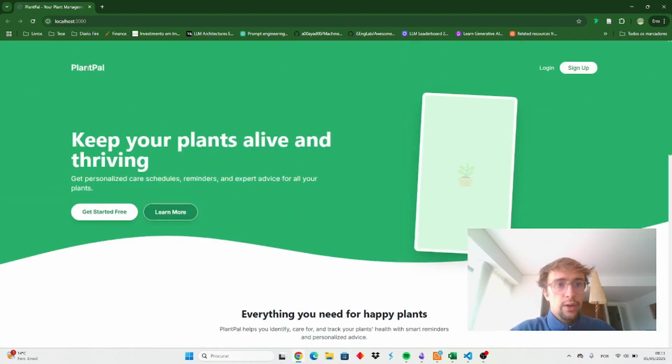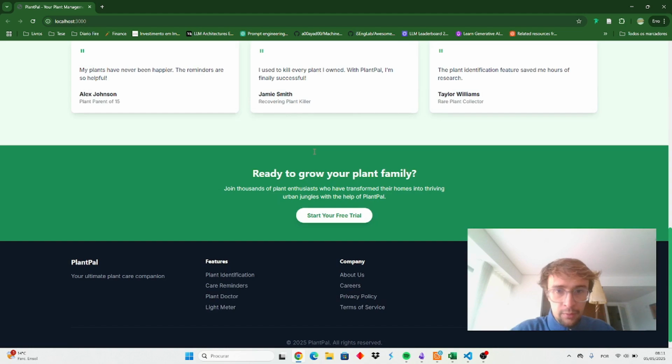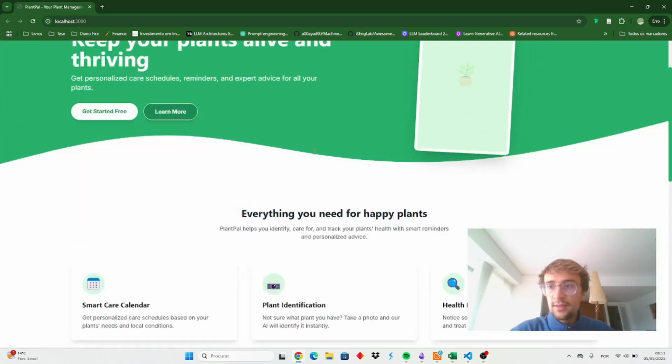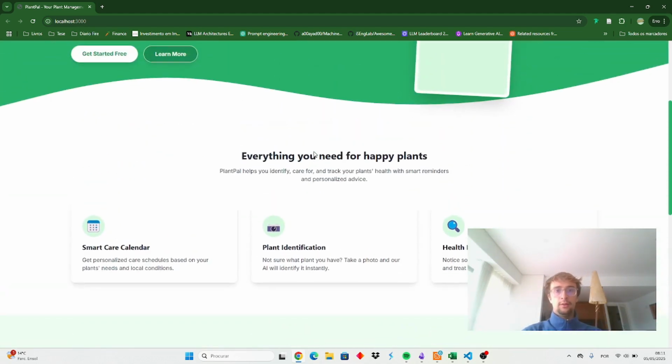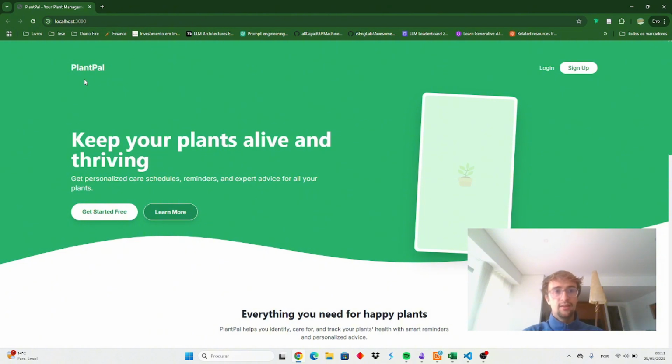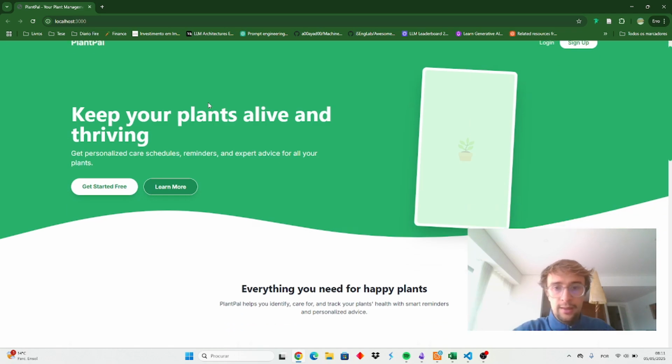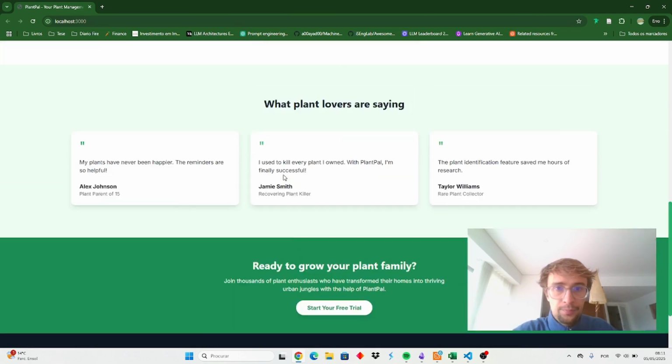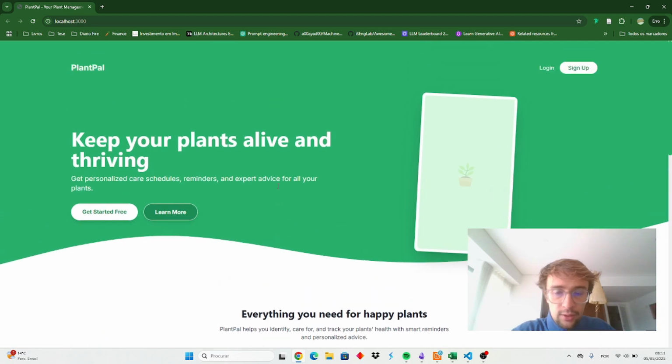So this is how the UI is looking for now. It's terrible in my opinion, but I'm not too concerned about UI because I think this is the easiest part. I can just go to some competitors' websites or draw a quick sketch on Canva or Figma or whatever, and just copy and paste it to the LLM, and I think it will be able to generate the UI the way that I want it to look.